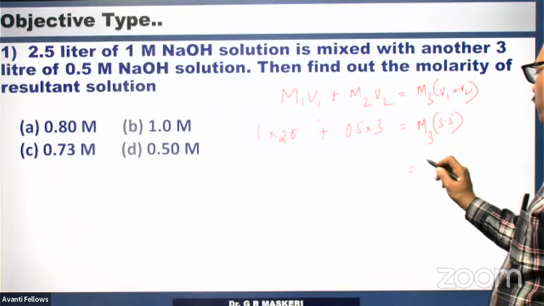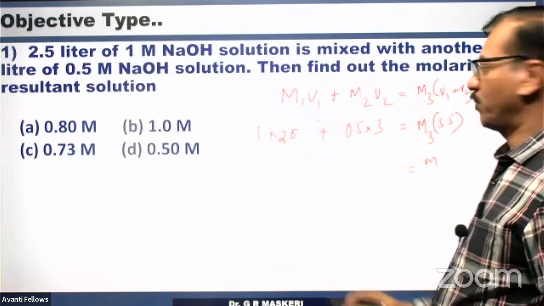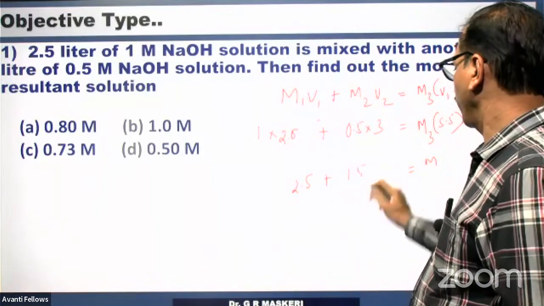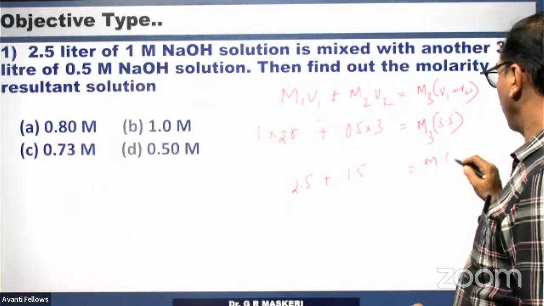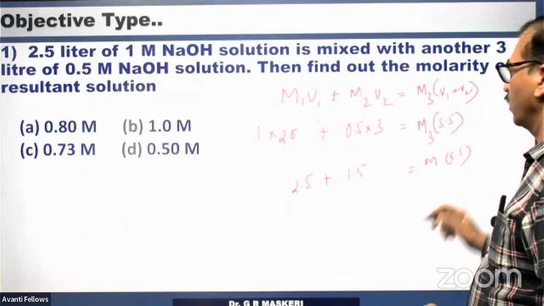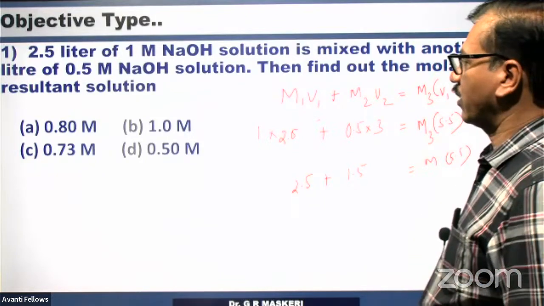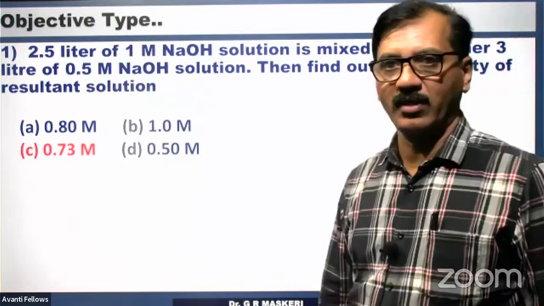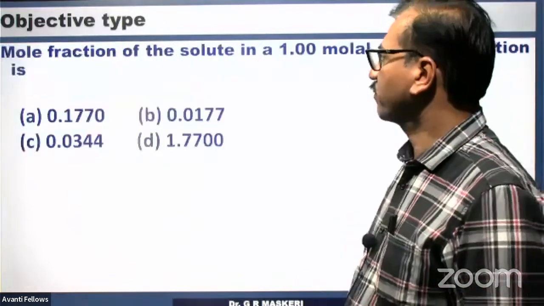Now M3 is a simple calculation: 2.5 plus 1.5, that is 4, divided by 5.5. So this comes to be 0.73. You can check the answer, 0.73.